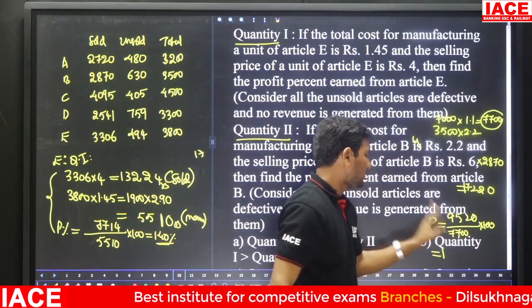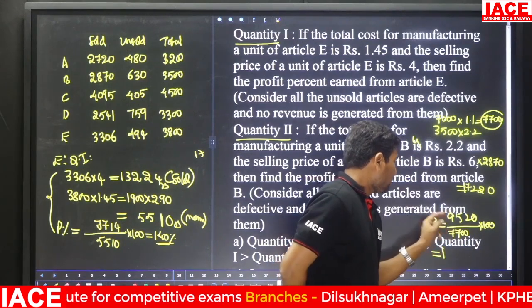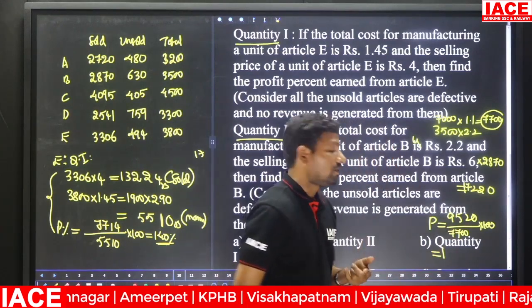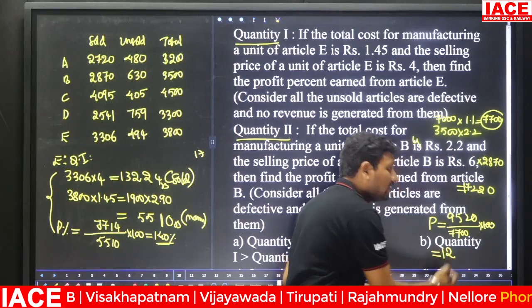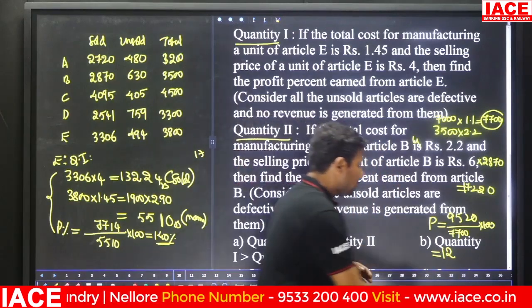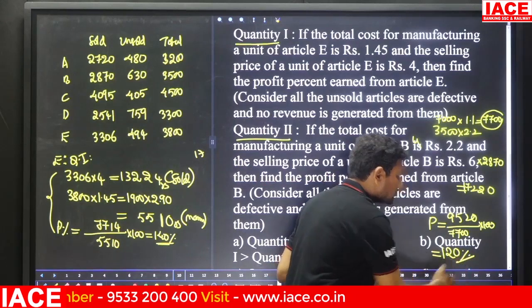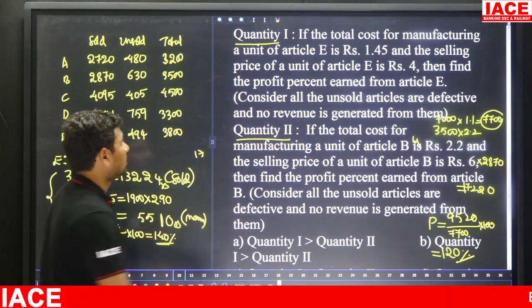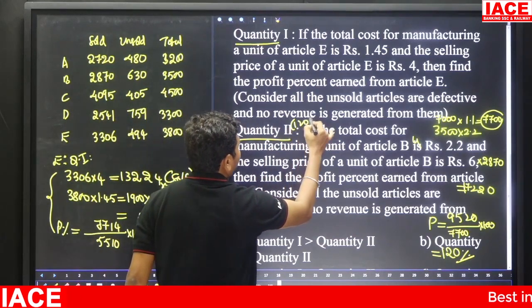77 1s is 77. The remaining value is how much? 182. 182 means how many times 77? Almost nearly 2 times. That means approximately you will get 120 percentage. Exactly is not required. Here, for quantity 2 you will get 120 percentage.